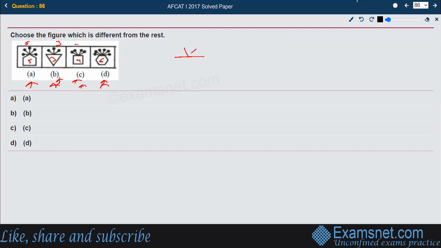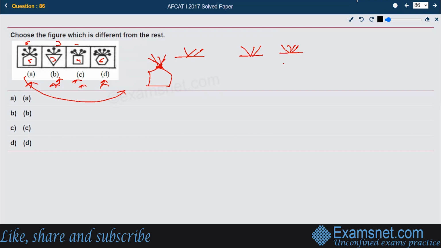Okay, in all of the figures, pins are inserted to the sides. But if you see figure option A, the pins are inserted to the vertice, to the edge. This is the top edge, and all of the pins are going through the edge itself.